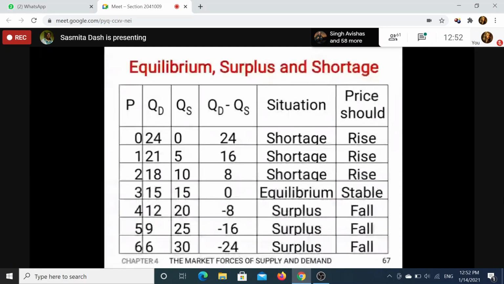But when both are shifting, you will definitely have to draw at least two or three diagrams, and you will say one will be ambiguous, either price or quantity. The other will move either left or right. So this is how the situation is.